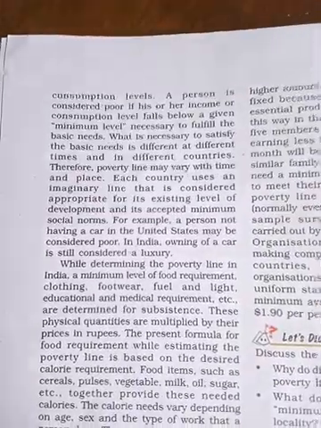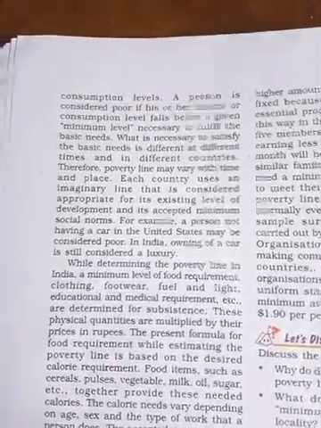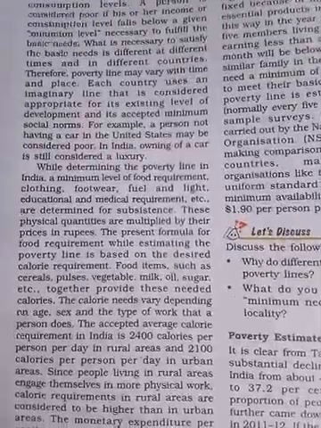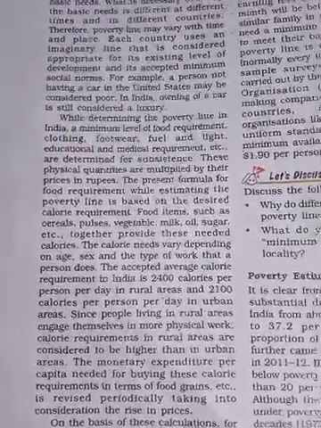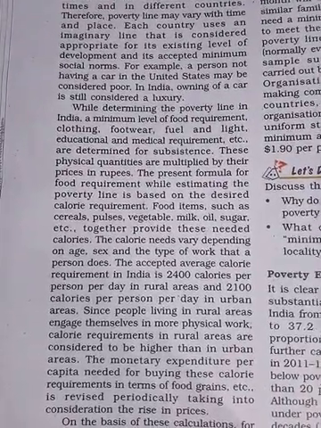But in India, a car is considered a luxury, not poor. So that is the difference. It is not the same in every country. In India we have a different standard, and in other countries they have a different one.